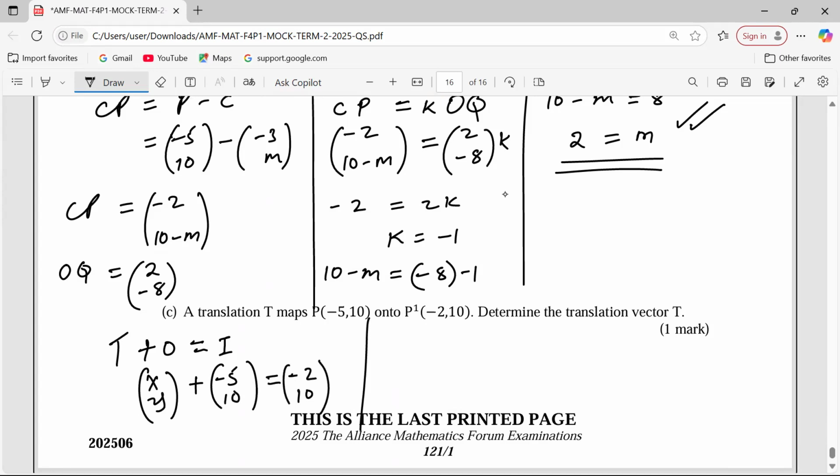To get x, we need negative 2 plus 5, which is 3. To get y, we need 10 minus 10, which is 0. So the translation vector is 3, 0.